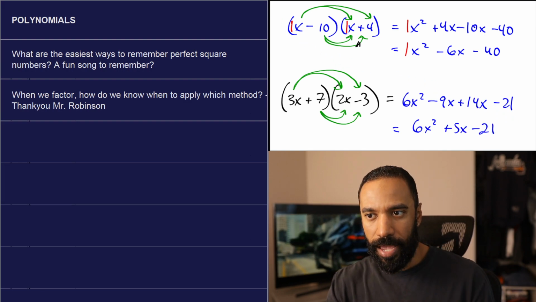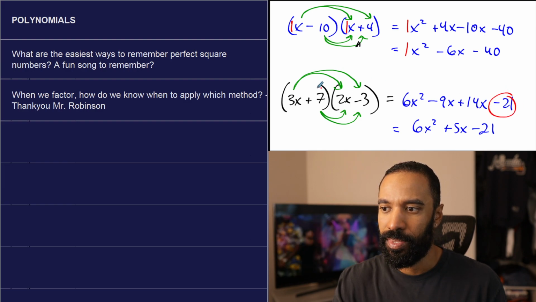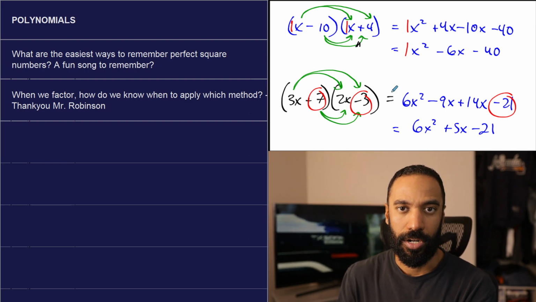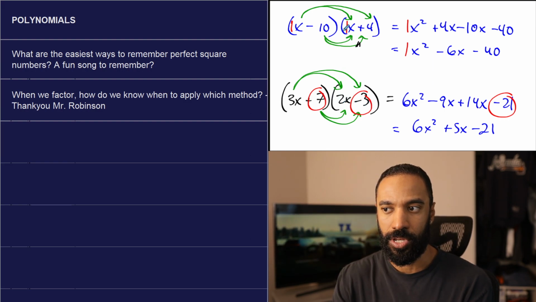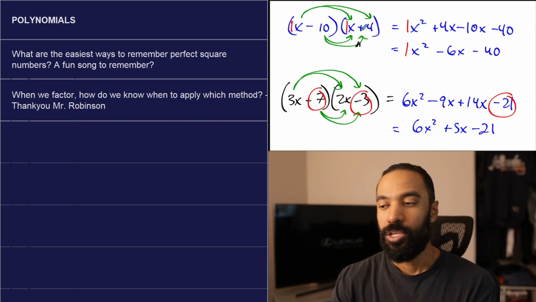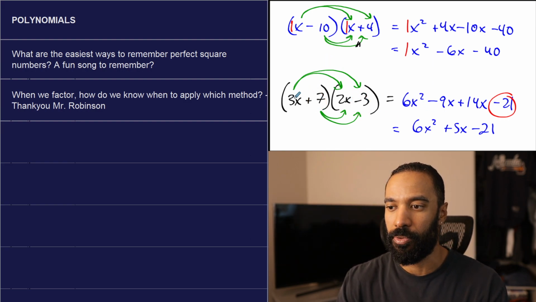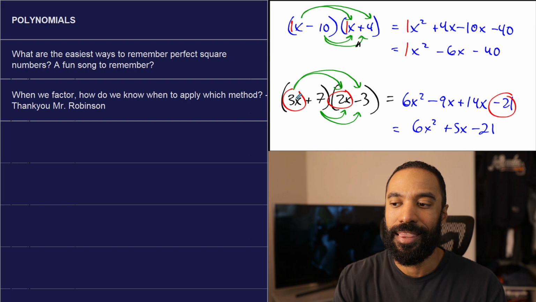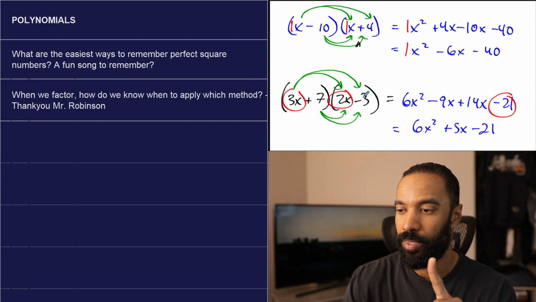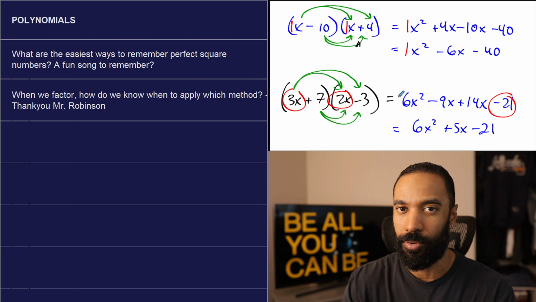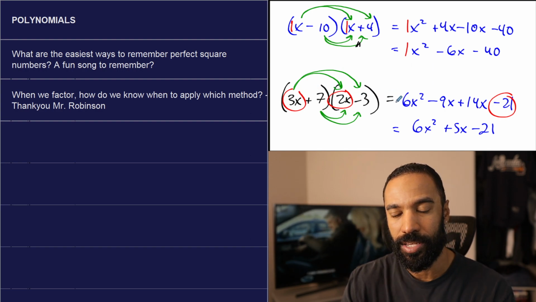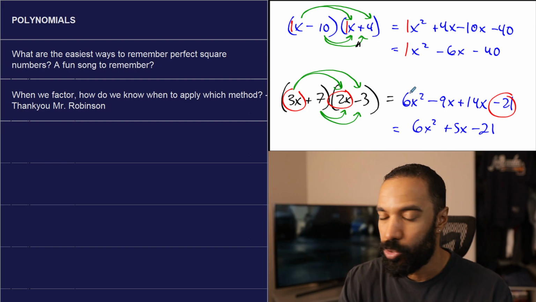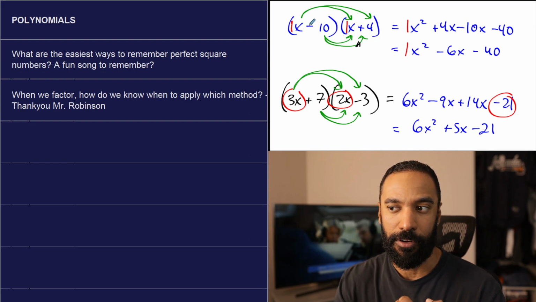Okay, now the negative 21 still came from 7 times negative 3. That didn't change. So I still need factors of my last term, and those will still end up as the values here. That didn't change from here. You know what else didn't change from here is the first two terms multiplying to become your first term. The difference is this only has one possibility, and this can have more than one. Sometimes it still only has one. The difference is 6 is a composite number, not a prime number. I can multiply 3 by 2 to get 6. I can multiply 6 by 1 to get 6. So how do I know which one's which? Same thing with here. How do I know it's 4 times 10 versus 8 times 5, whatever?